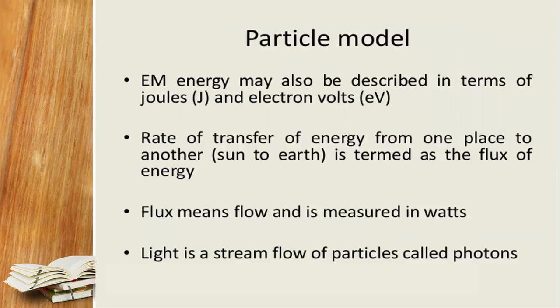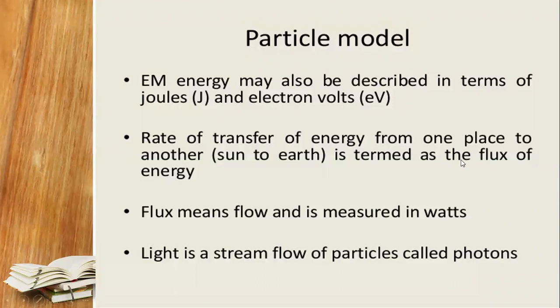So the practical model: electromagnetic energy may also be described in terms of joules, denoted by J, and electron volts, that is eV. The rate of transfer of energy from one place to another place. One place we are taking is the sun, and the other place we are considering as the earth. If we are talking about SATCOM, we can take the example of earth to space, even from space to the receiving station.